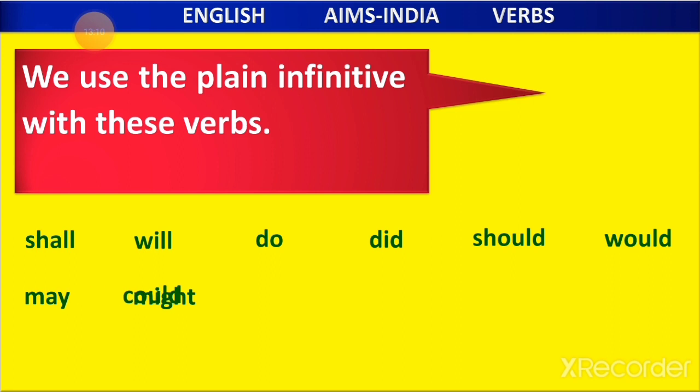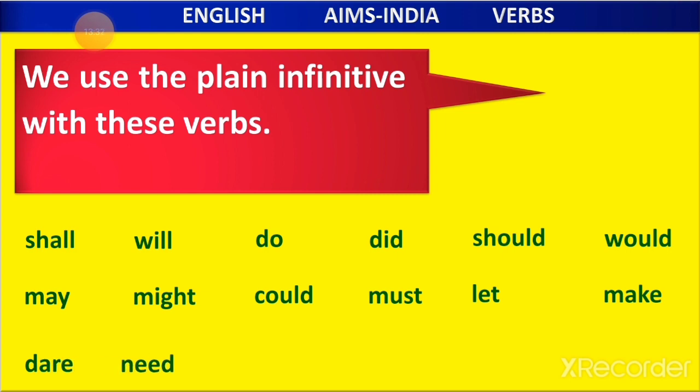You might have heard: I will come, I may help you, they should go, we would give, they could come, you must help. Such type of words, no? So we often talk with such words. These type of words are all followed by plain infinitives.